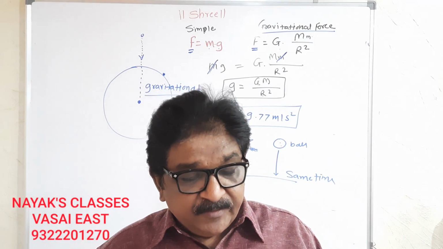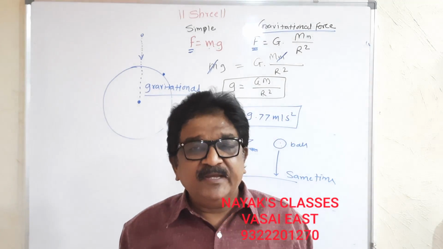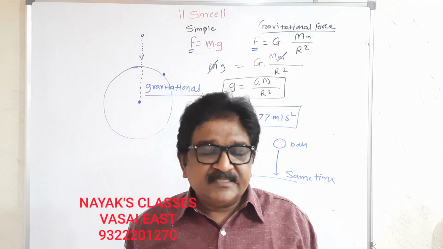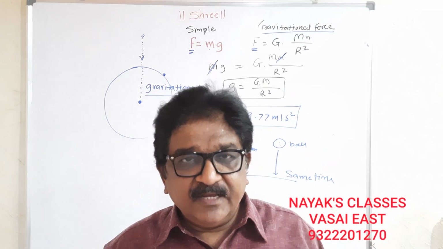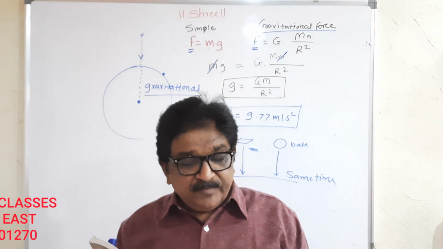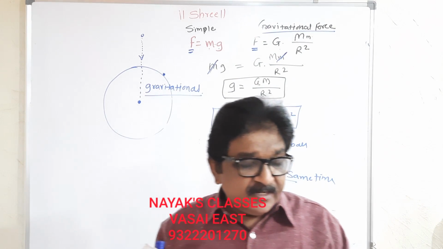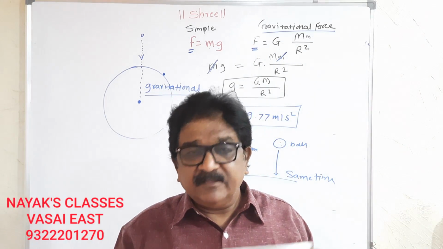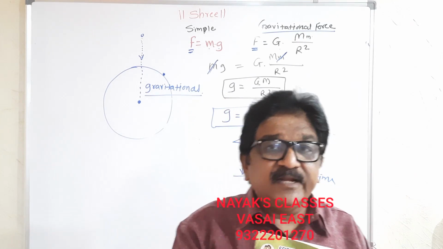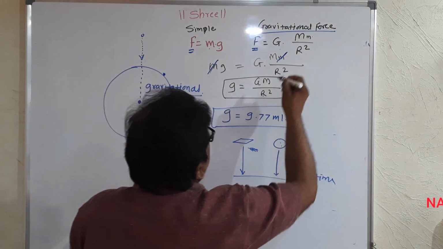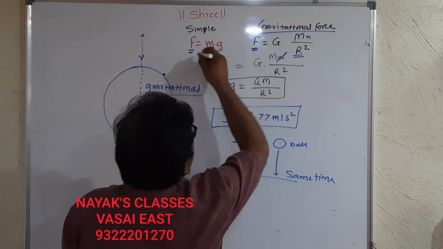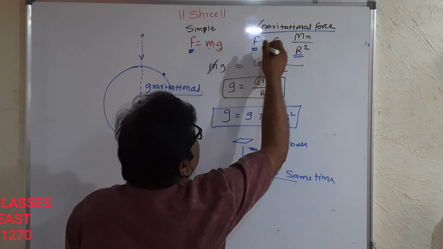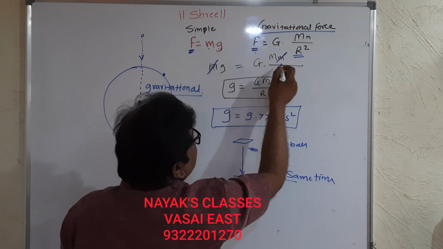It is a vector quantity. True or false, you may get 1 mark. And it is the force that acceleration due to gravity acts in a vertically downward direction. Formula, page number 8, you can get F is equal to G M m upon r square. That r, in the formula, is distance, but here it is the radius of the earth, so it is capital R. Force acting on any body is mg, given by Newton, and force acting by earth is the same. So both quantities are the same.